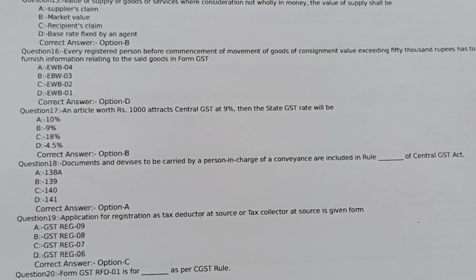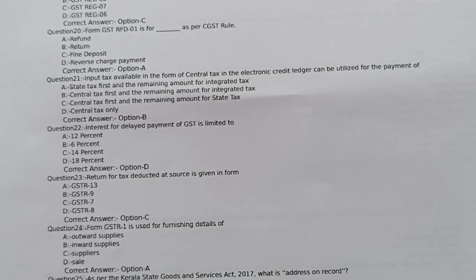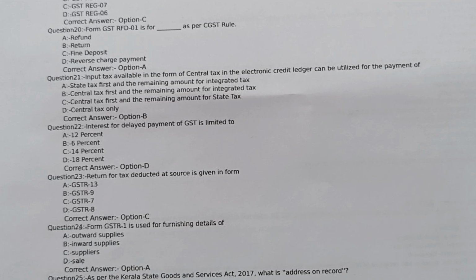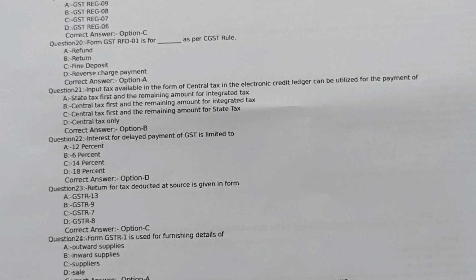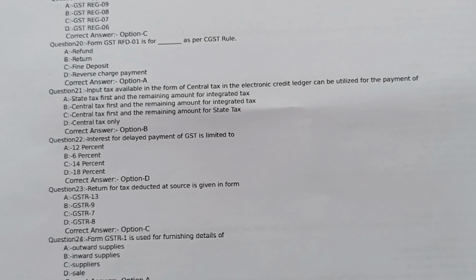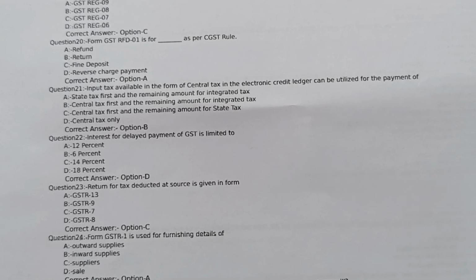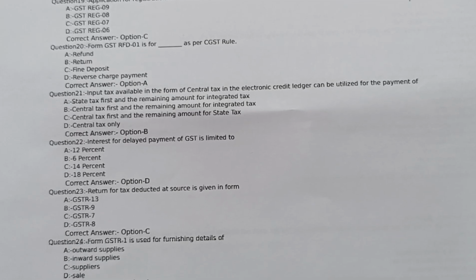Correct answer option C GST REG 07. Question number 20. Form GST RFD 01 is for dash as per GST rule. Option A refund, option B return, option C fine deposit, option D reverse charge payment. Correct answer option A refund.